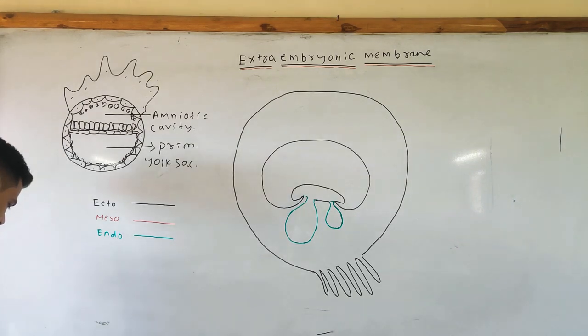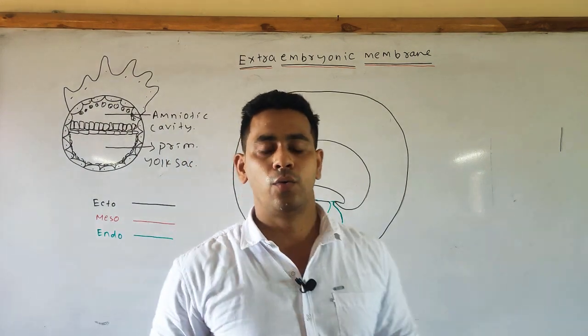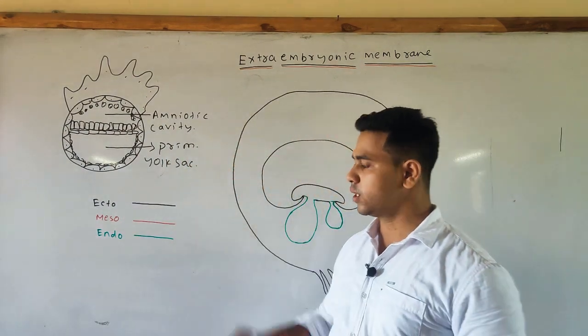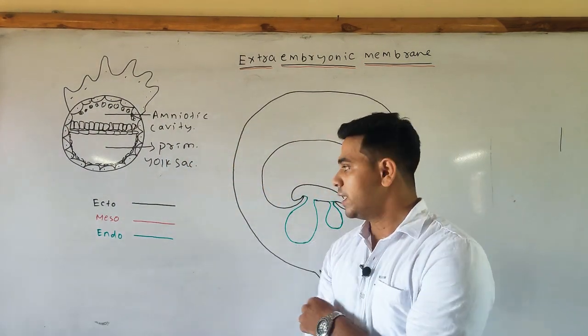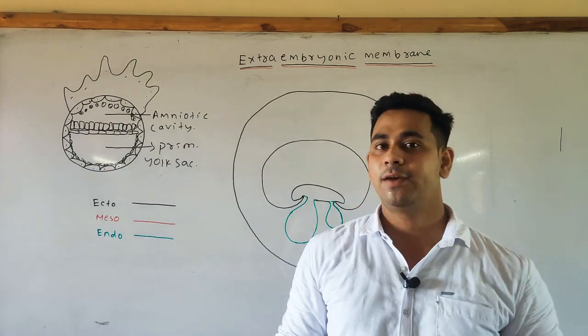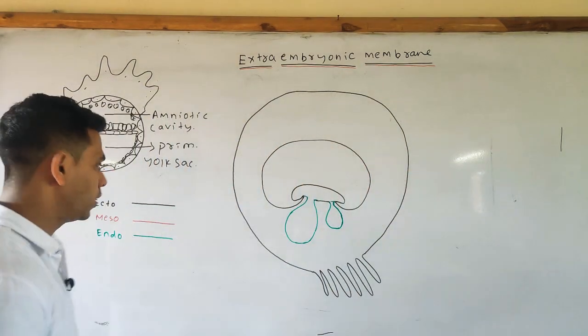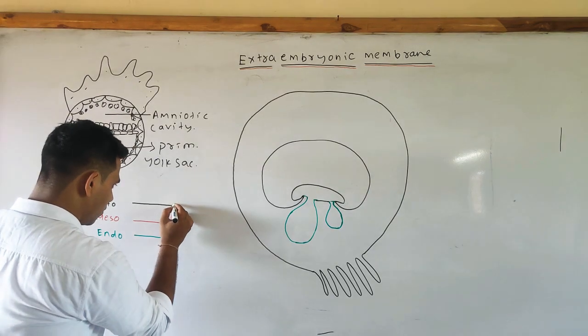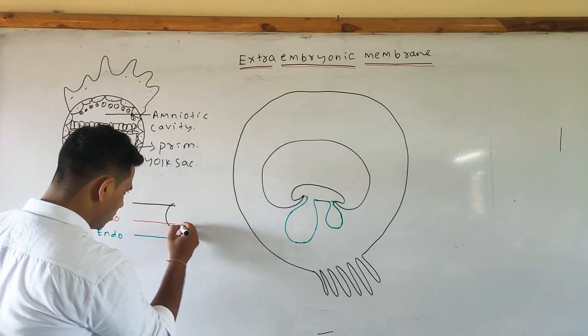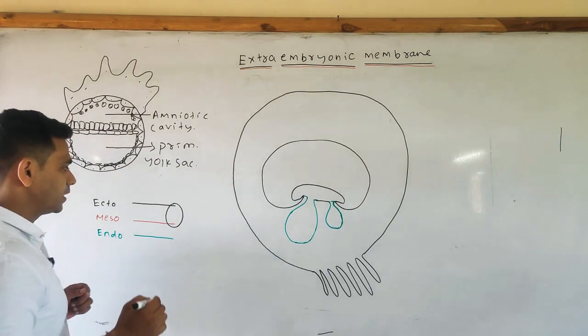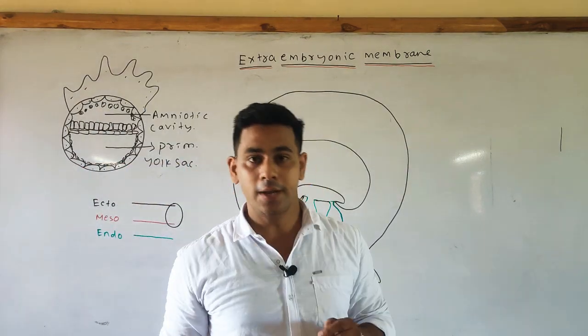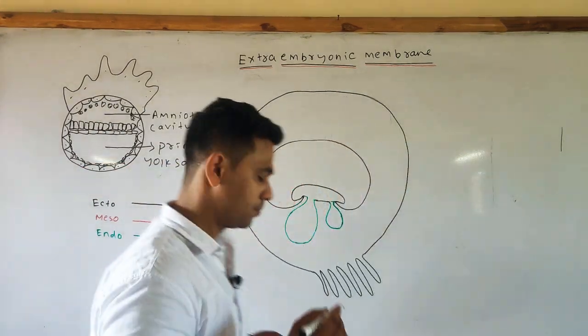When the extra embryonic ectoderm comes in contact with the extra embryonic mesoderm, it forms the somatopleuric mesoderm.